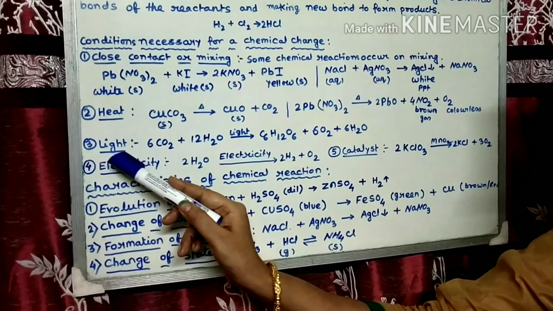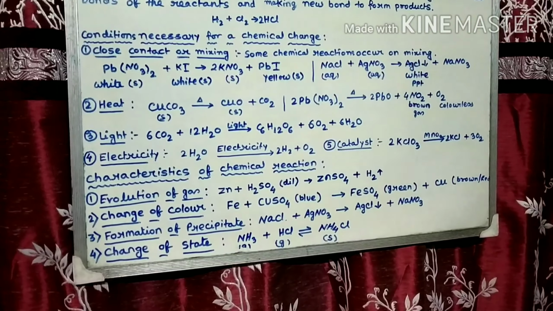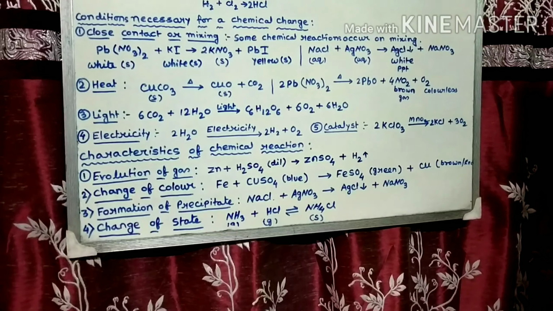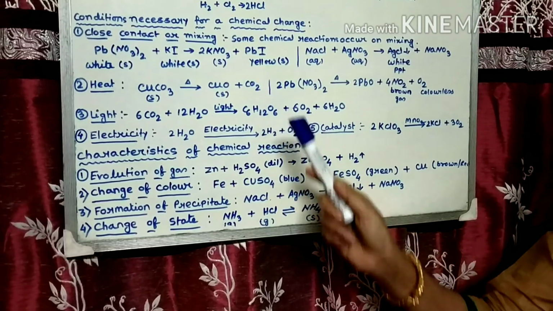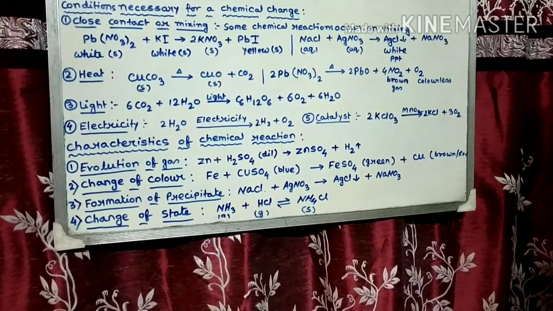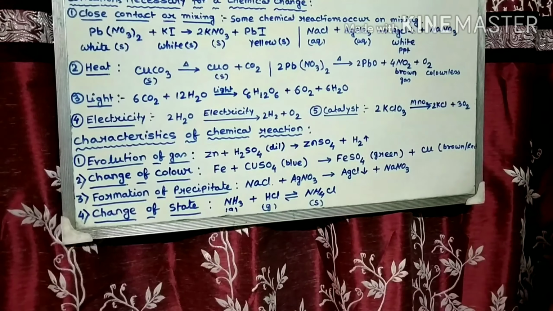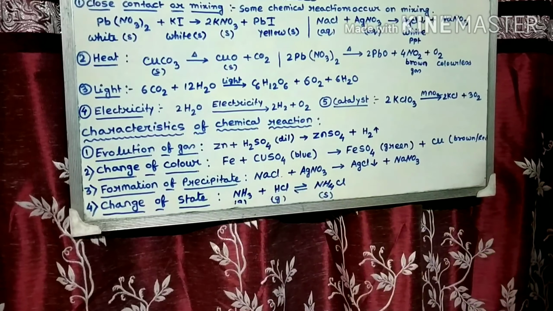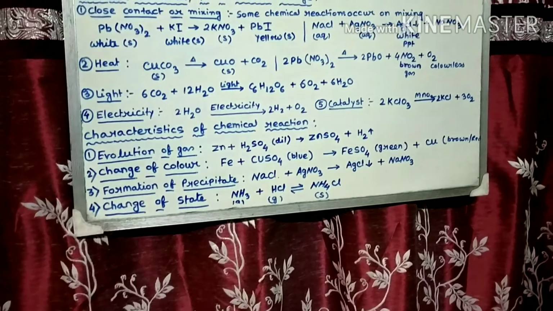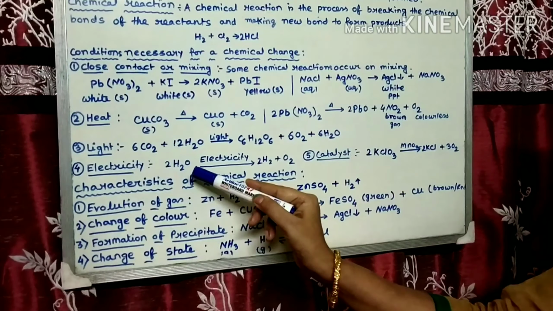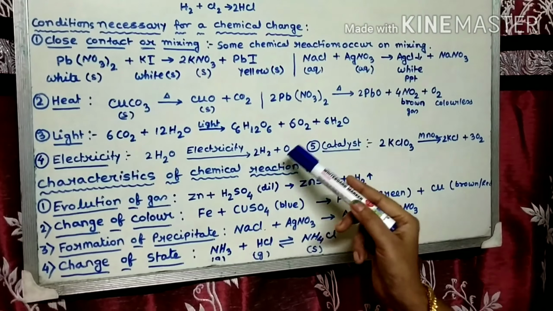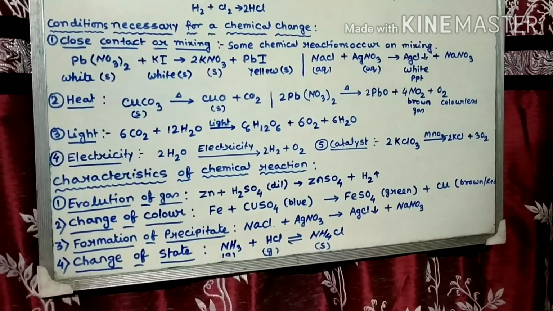Number 3, light. Some chemical reactions occur in the presence of light. Its simple example is photosynthesis. Plants make glucose from carbon dioxide and water in the presence of light. Next, electricity. Some chemical reactions occur when electricity is passed through a substance. When electricity is passed through acidified water, then hydrogen and oxygen are produced.